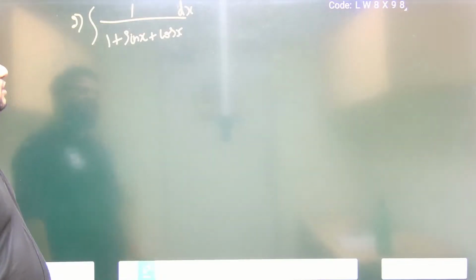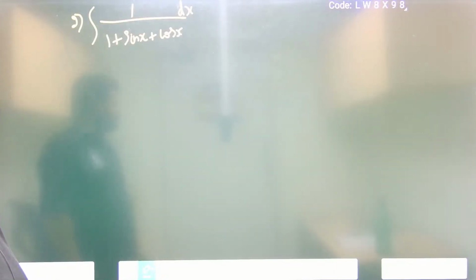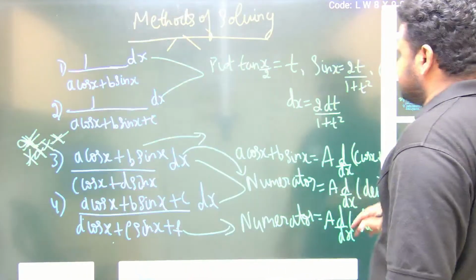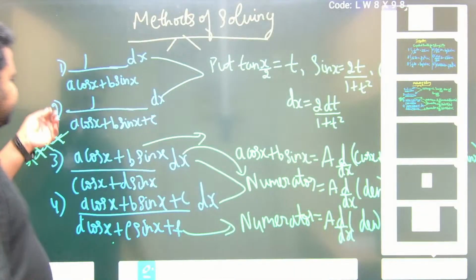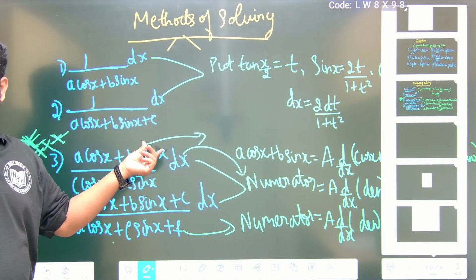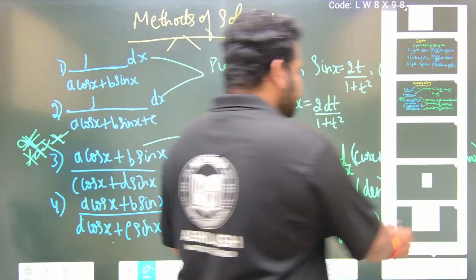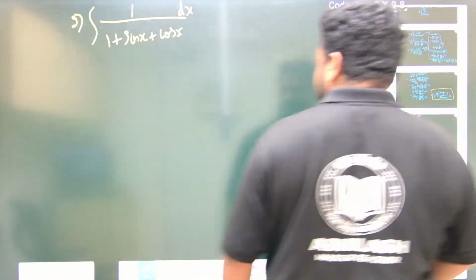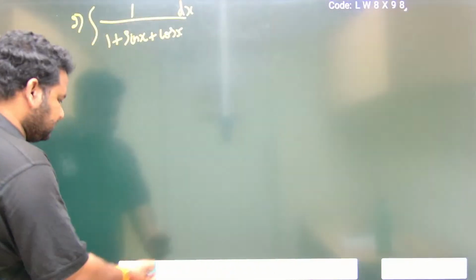Now see here, friends, it is given the integral of 1 by 1 plus sin x plus cos x dx. Observe here: this is the same as the first method, 1 by a cos x plus b sin x plus c. Here the constant c is equal to 1, that is what they have given in the question. So we have to apply the same method. Nothing changes here, friends.